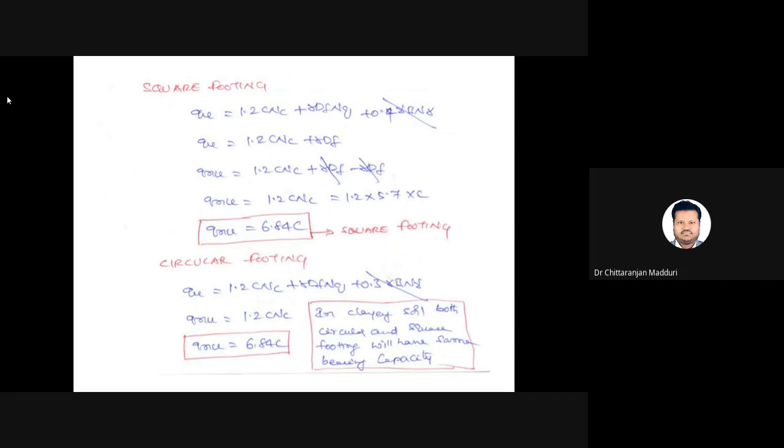For square footing, the third term is also 0, and you will get net ultimate bearing capacity equal to 6.84 into c. For circular footing also, the third term equals 0, and after obtaining all the values, the net ultimate bearing capacity equals the same 6.84 into c. So please keep in mind, in the case of clay soil, both circular and square footing will have the same bearing capacity, 6.84 into c.